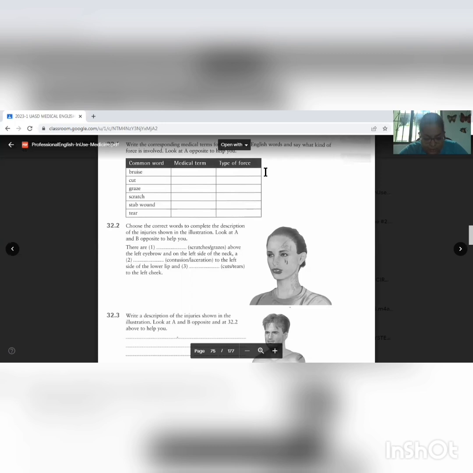32.3. Write a description of the injuries shown in the illustration. Look at A and B opposite and at 32.2 above to help you. There is a laceration on the left shoulder and a cut approximately 6 centimeters in length above the left nipple.